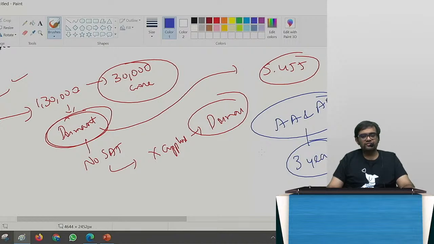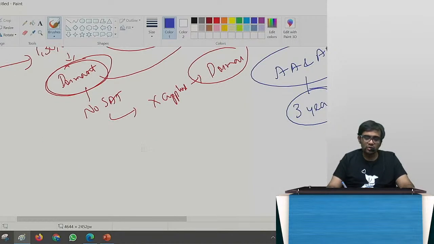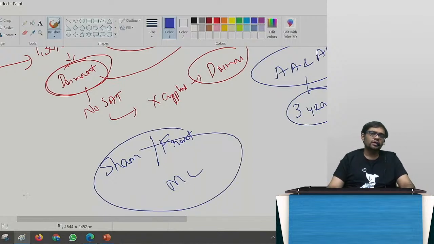Now, if you have not registered as a dormant company, but you are routing money through it, then the government will doubt it to be a sham company or merely a front used for money laundering. They will think like that.